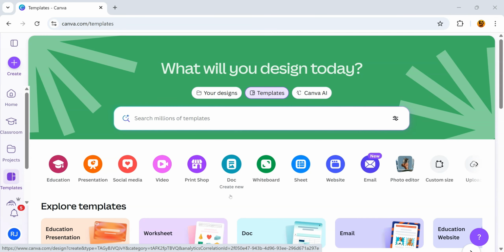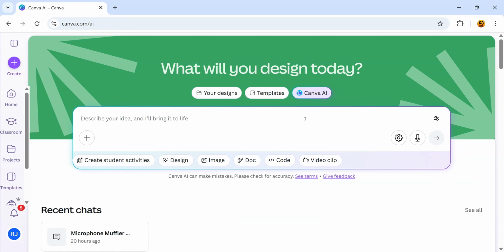However, the truth is AI can help us in so many ways and is littered throughout Canva to allow us to quickly put together high quality teaching and learning resources. On the Canva homepage, there's an option to do Canva AI, and this provides us with a space to describe what we want Canva AI to do for us.